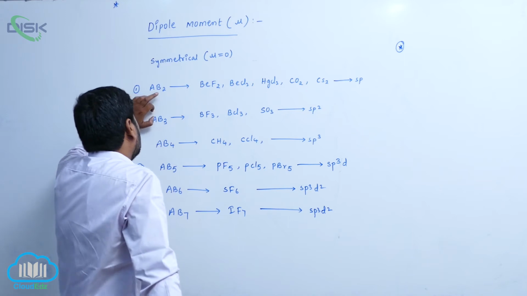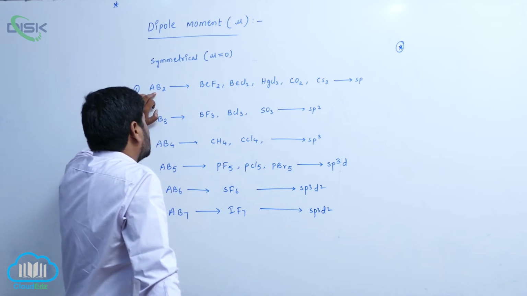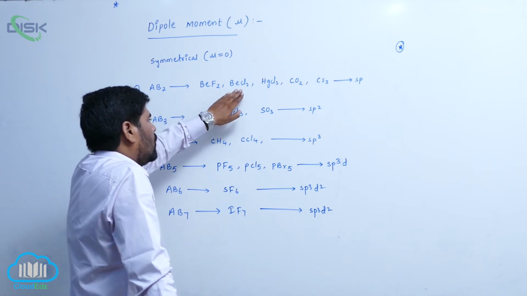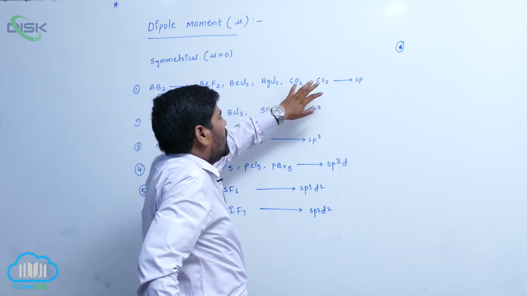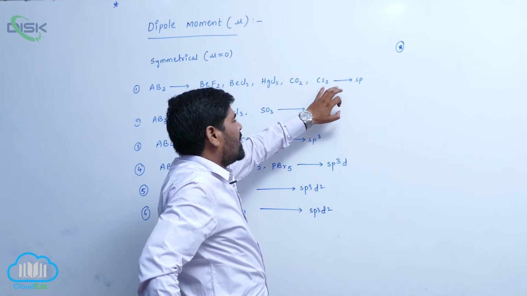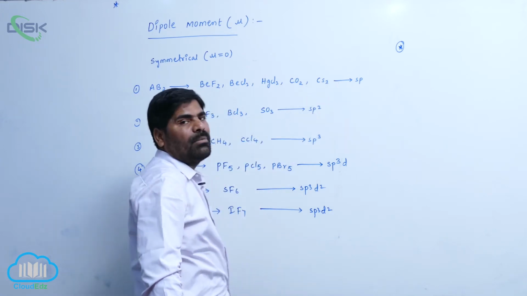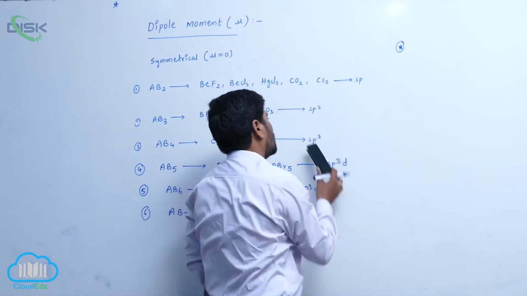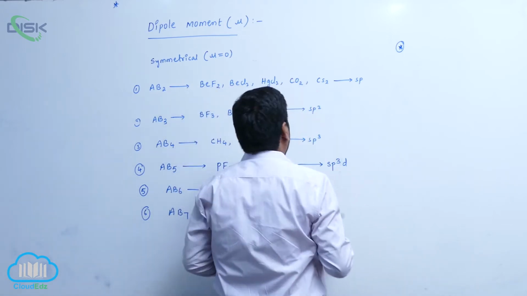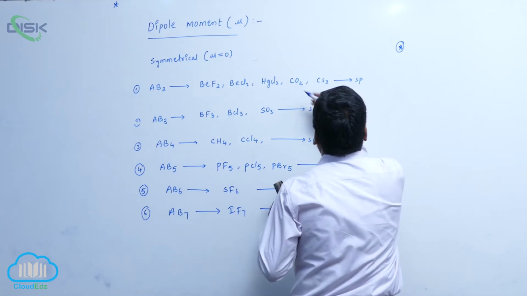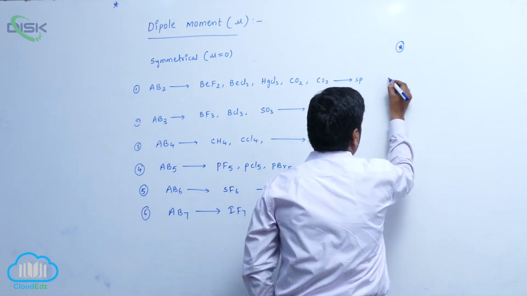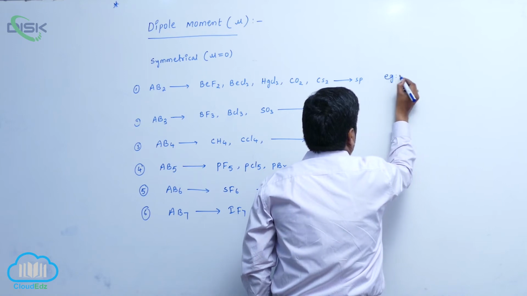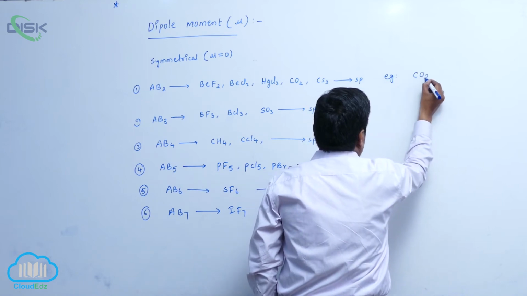For example, AB2 type. Around the A atom there is no lone pair of electrons. So that is the reason why beryllium fluoride, beryllium chloride, mercury chloride, carbon dioxide, carbon disulfide have sp hybridization. So therefore mu equals 0. For example, if I explain one example, that is carbon dioxide.